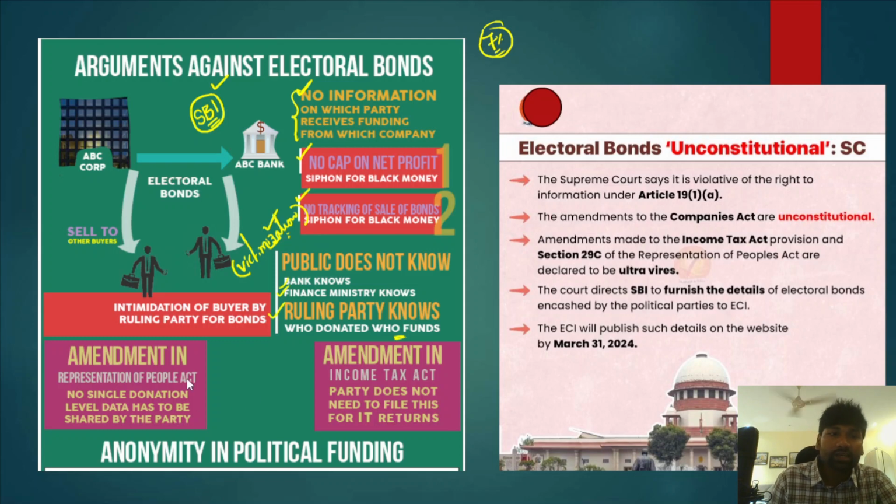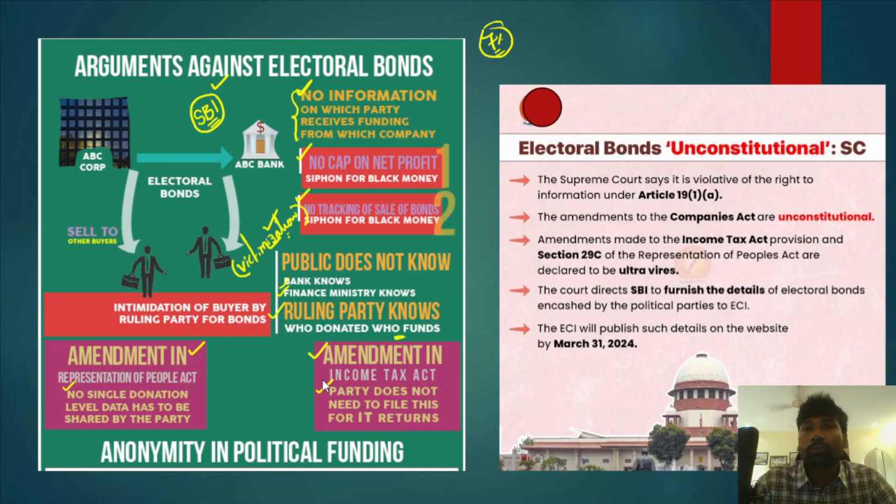After that, an amendment in the Representation of the People Act was made, so that no single donation level data has to be shared by the party. And after that, through an amendment to the Income Tax Act, the party does not need to file IT returns.